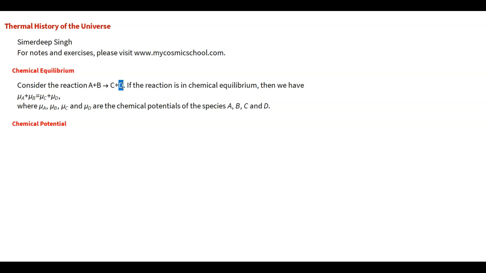Now, why is chemical equilibrium important? We will study that later. This is a very good approximation. It's not 100% accurate, the chemical equilibrium scenario, because a reaction finally comes out of chemical equilibrium, but it stays in chemical equilibrium in the context of the thermal history of the universe. We will see that reactions, interacting particles, stay in chemical equilibrium for a long period of time.